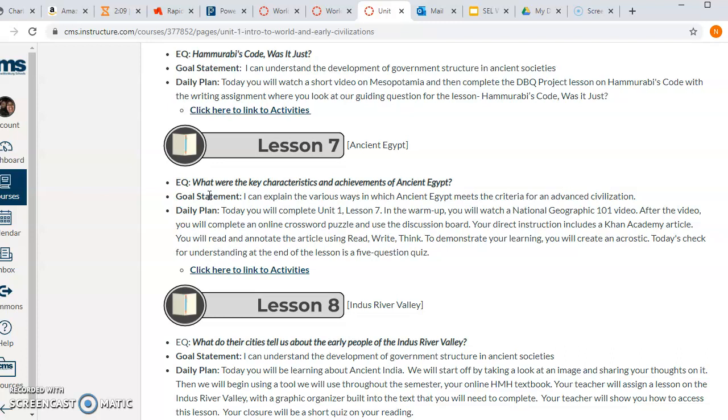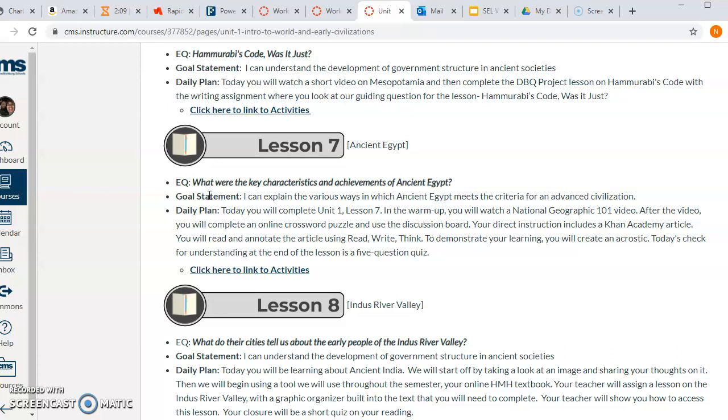Today's daily plan, you're going to do Unit 1, Lesson 7. In the warm-up, you're going to watch a National Geographic video. You're going to write down 10 points from that video. Then you're going to do an online crossword puzzle and do the discussion board where you have to write 2 truths and 1 lie about ancient Egypt. And then once people write that information, you're going to have to go in and find 2 of your classmates' comments and like it.